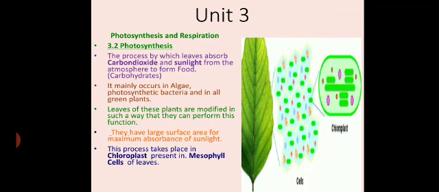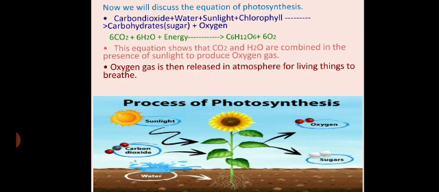Besides chlorophyll and chloroplasts, there is another characteristic of the leaf that helps in photosynthesis, and that is the large surface area of the leaf, which allows maximum absorption of sunlight to carry out the process of photosynthesis more efficiently. The process of photosynthesis occurs in almost all green plants.